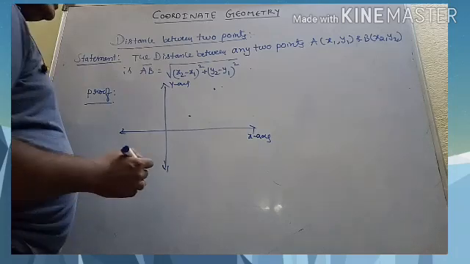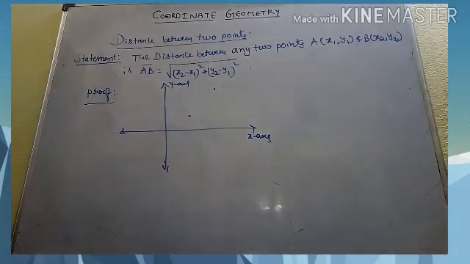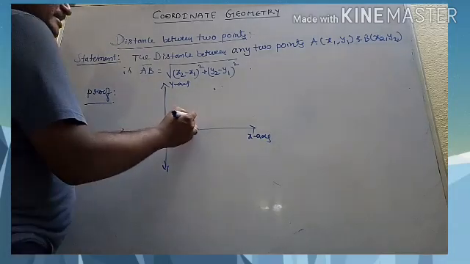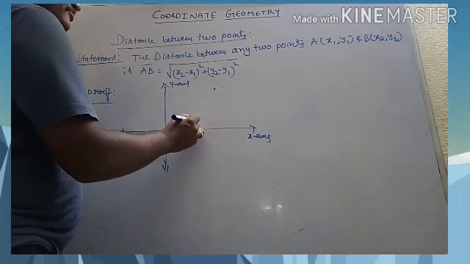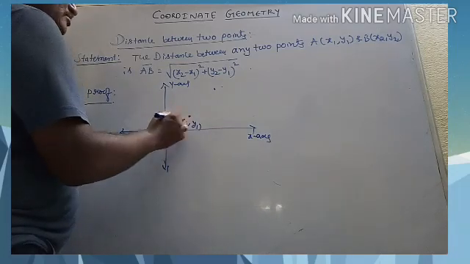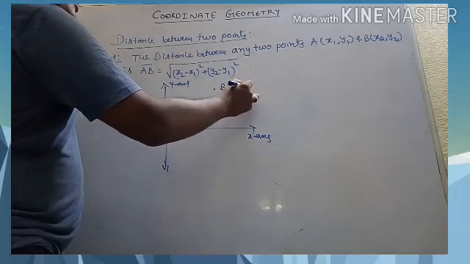We take x1, y1 as one point and x2, y2 as another point. Here we have x1, y1, let us call it A, and B as x2, y2.